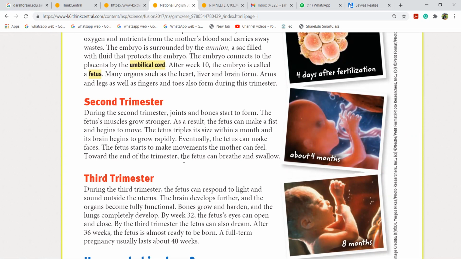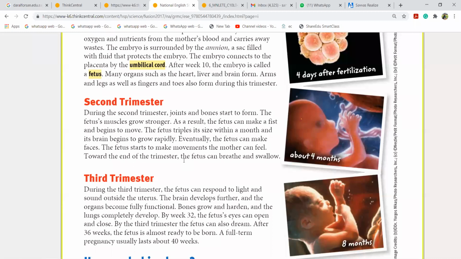The mother can feel the baby, that something is inside me and is trying to touch my body. As a result, the fetus can make a fist and begin to move. The fetus triples its size within a month, SubhanAllah. It becomes triple and its brain begins to grow rapidly. Eventually, the fetus can make faces. It can smile, it can cry, it can make movements the mother can feel. And towards the end of the trimester, the fetus can also breathe and swallow. Okay?